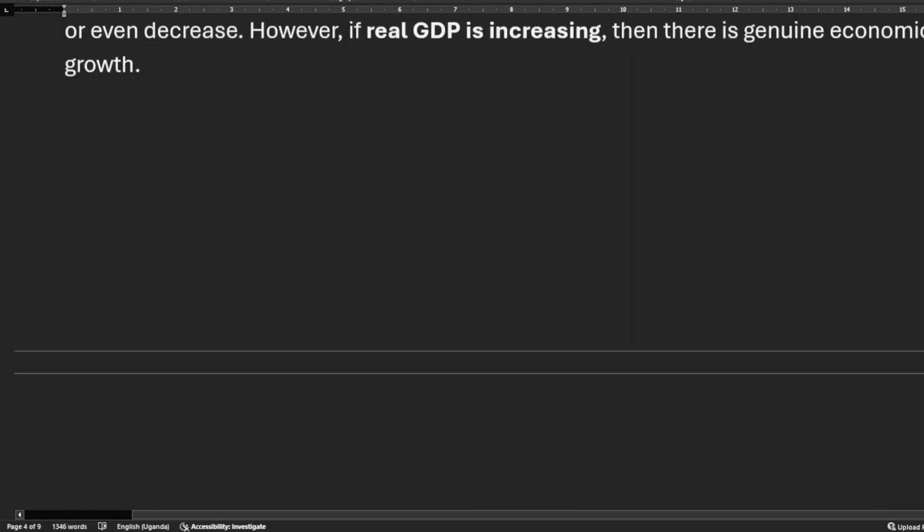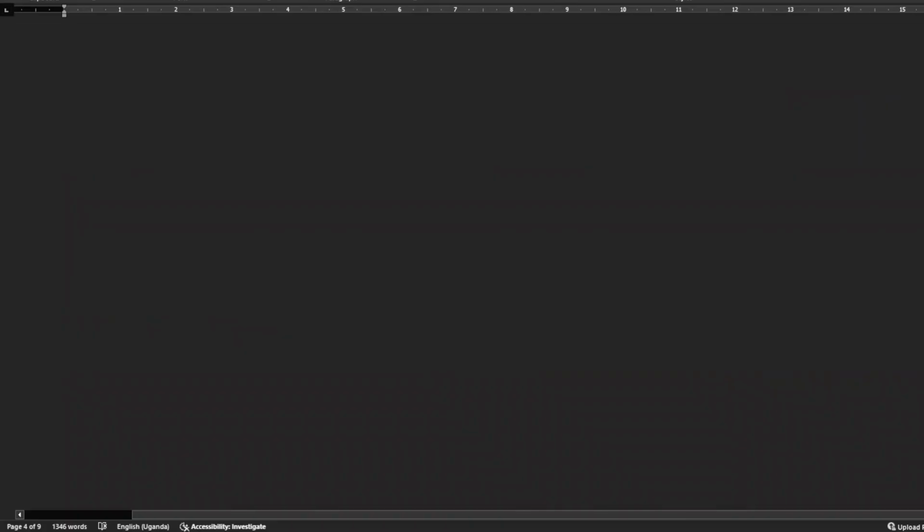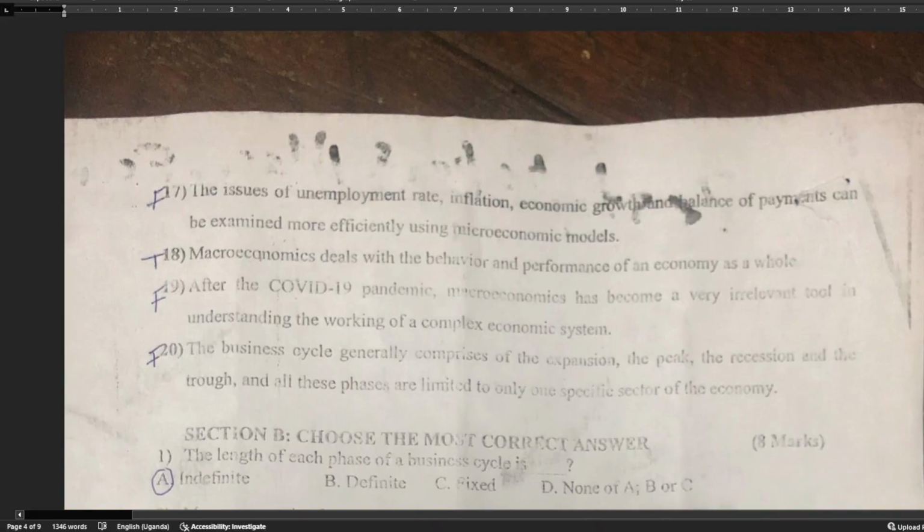So we come to the last part of it. I don't know if I included that. Yeah, it is at the start. Number 17, the issues of unemployment rate, inflation, and economic growth and balance of payment can be examined more efficiently using microeconomic models. We see that that is false.